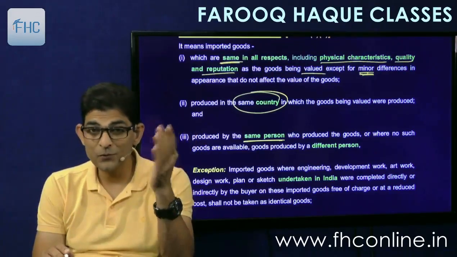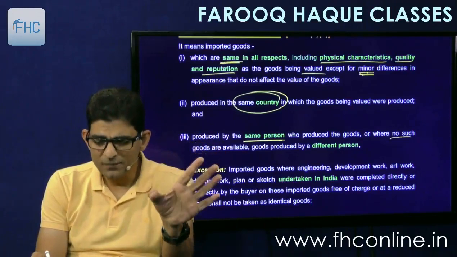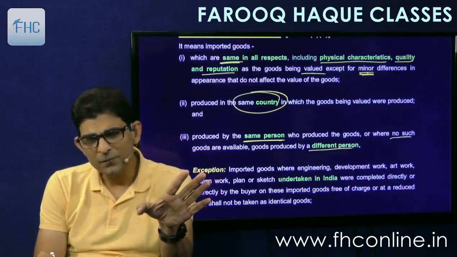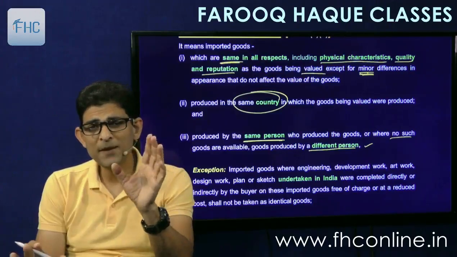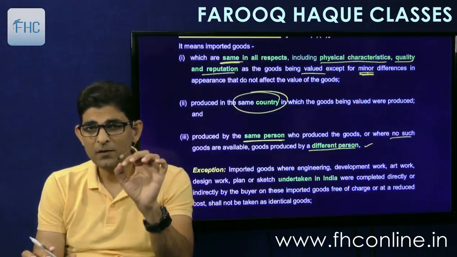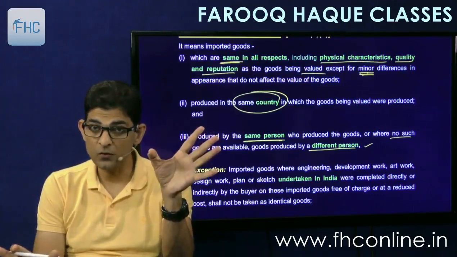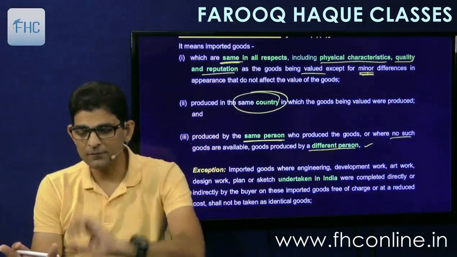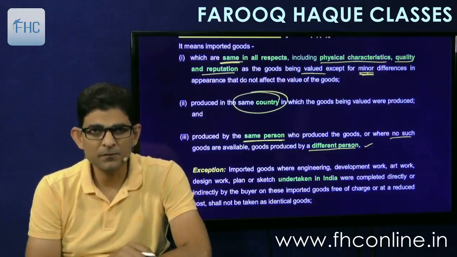It says produced by the same person who produced the goods, or where no such goods are available, then goods produced by a different person will also do. So the producer may be different, that is acceptable, but the country has to be the same. There is no exception to country. If the goods are the same, then that is acceptable.